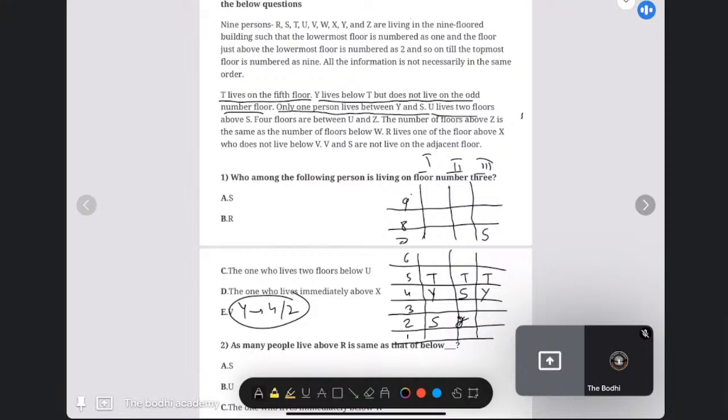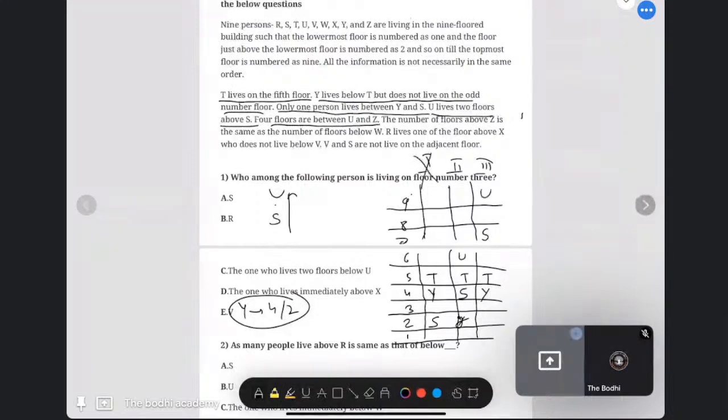Now, U lives 2 floors above S. What does that mean? If S is living here, 2 floors above is this; 2 floors above means a gap of 1 floor. Now, the next line is 4 floors are between. So first I will arrange U everywhere. You will come here, you will come here. In the first case, you will not come at Y.